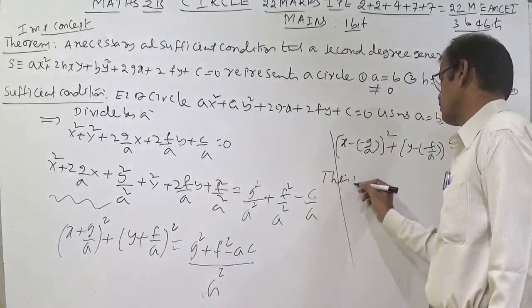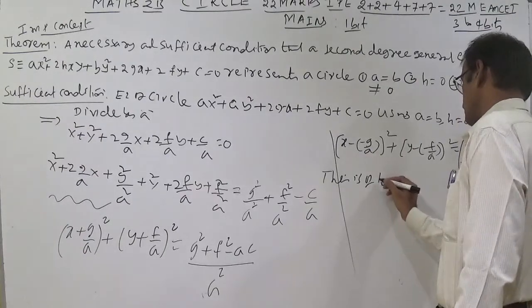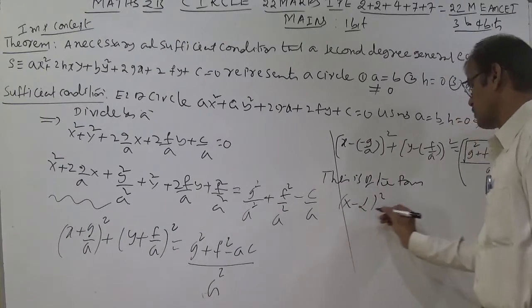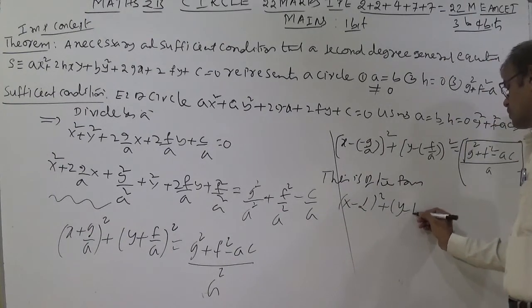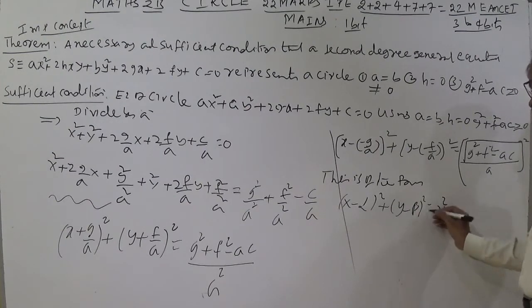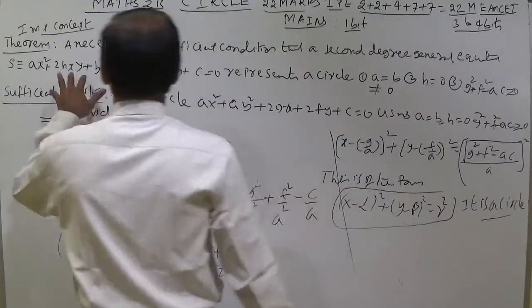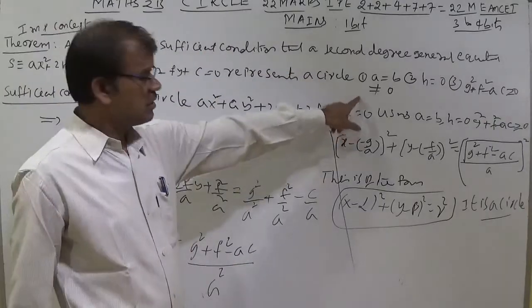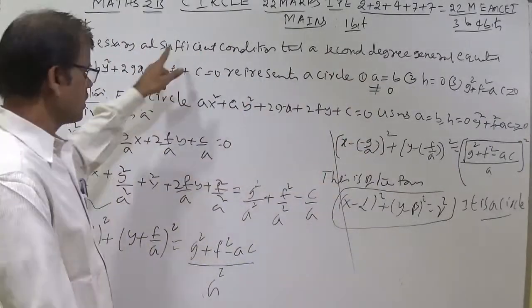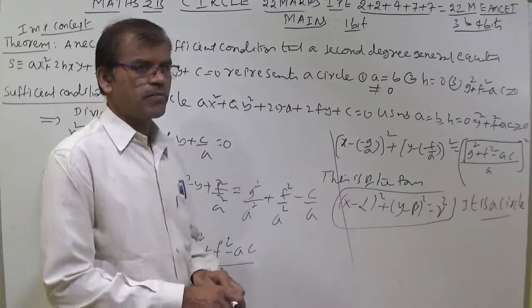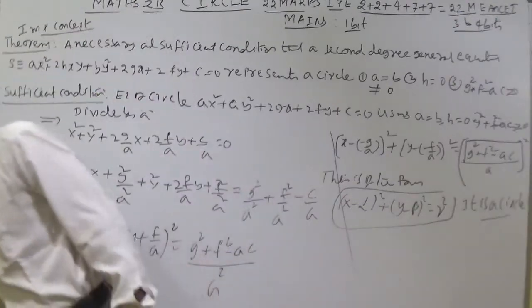This is of the form x minus alpha whole square plus y minus beta whole square is equal to R square. It is a circle. So necessary and sufficient condition we proved. If the second degree general equation represents a circle, this is the condition. If the conditions are satisfied, the second degree general equation becomes a circle. This is the theorem. Using this theorem, we can conclude the standard equation of circle now.